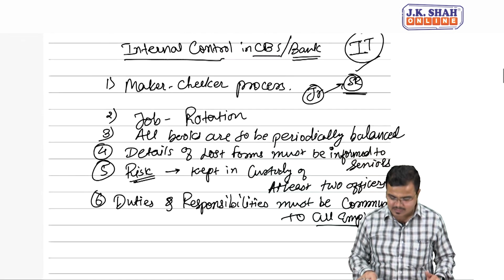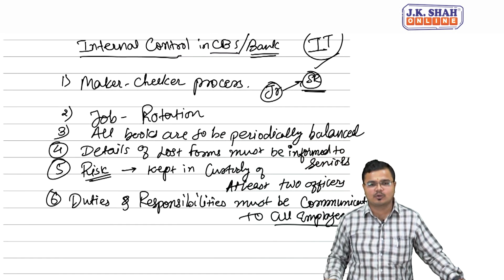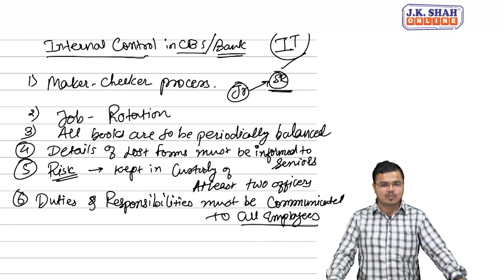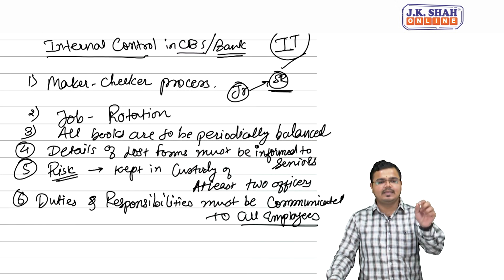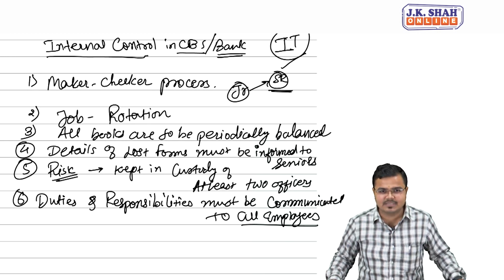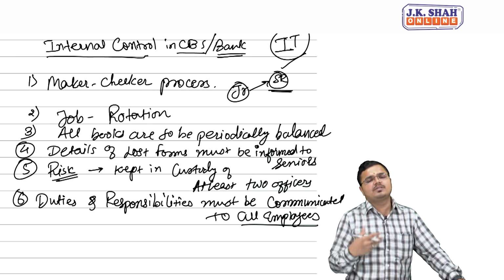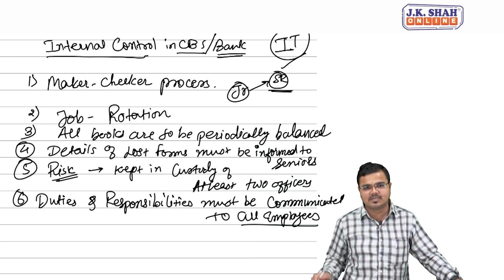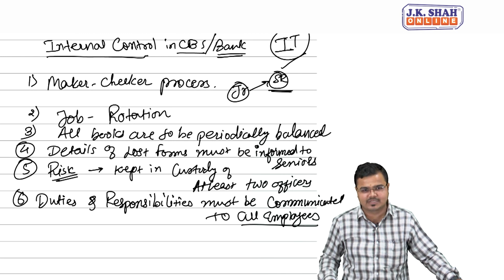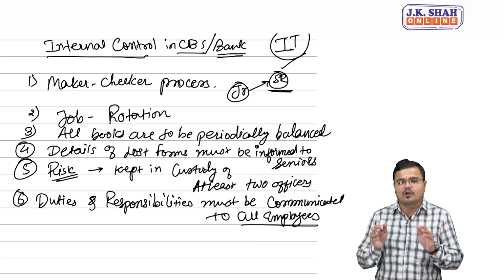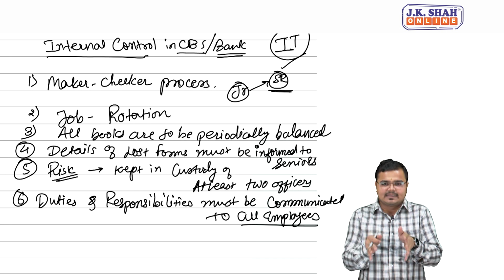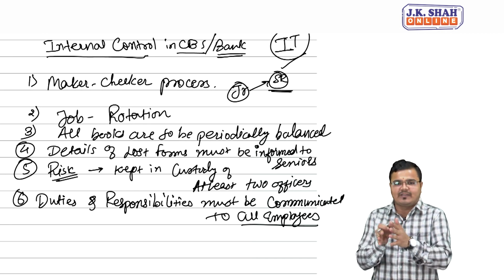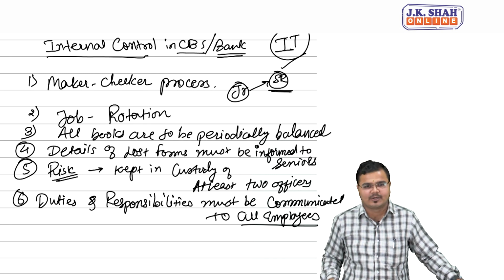So let's summarize this point in the very easy manner. Internal controls, okay. Number 1, maker checker process. Number 2, job rotation. Number 3, all books are to be periodically balanced. Number 4, if any form, securities or any document is misplaced, it will be immediately brought into the notice of the seniors or the officials taking care of that section. 5th, all fraud prone items where the risk is there must be kept in custody of at least 2 officials, so there will be proper protection.